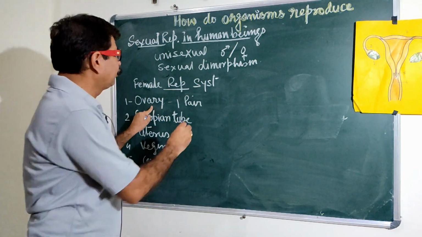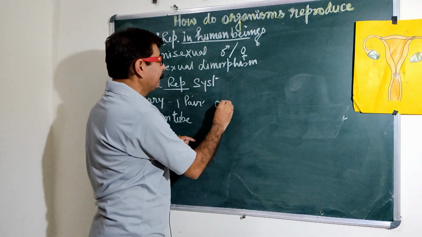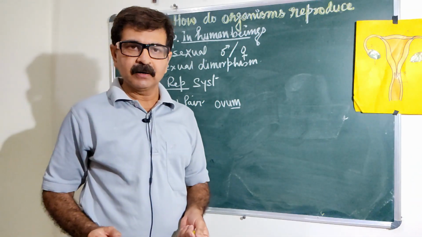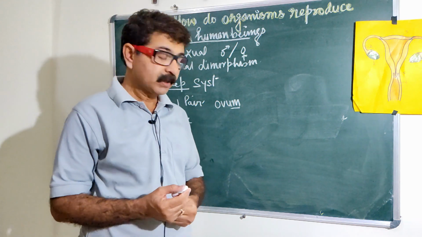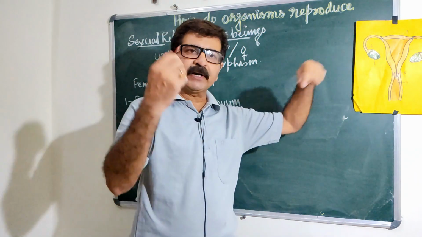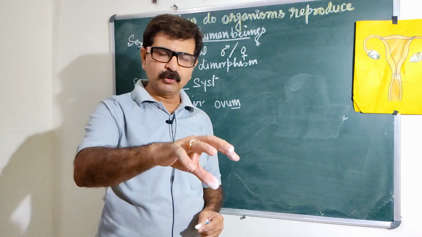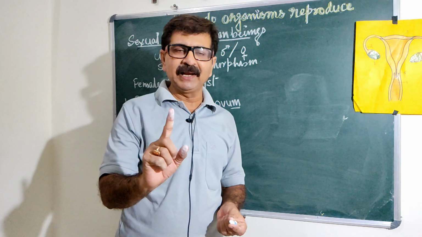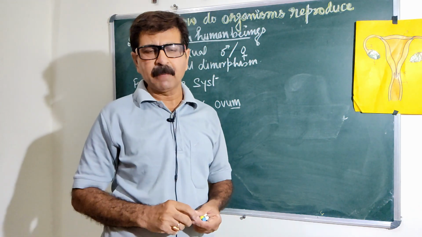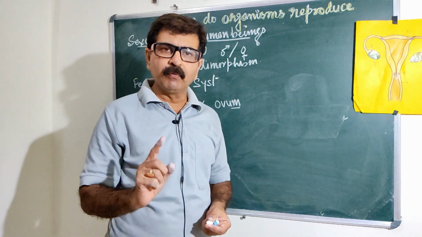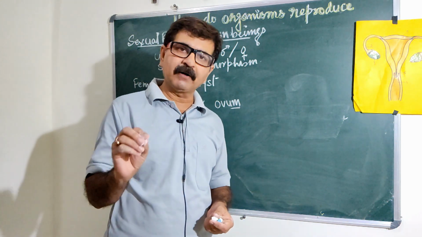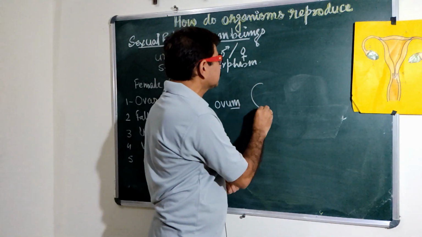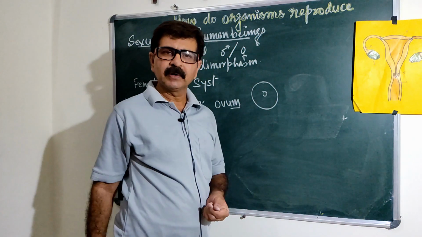There is the ovary, which is one pair. It contains ovum, which is a female gamete. The ovary is filled with thousands of ova. They remain in the ovaries. But after maturity, only one ovum releases in a month, approx 28 days, and it releases only after puberty. The shape of the ovum is spherical. It is non-motile.